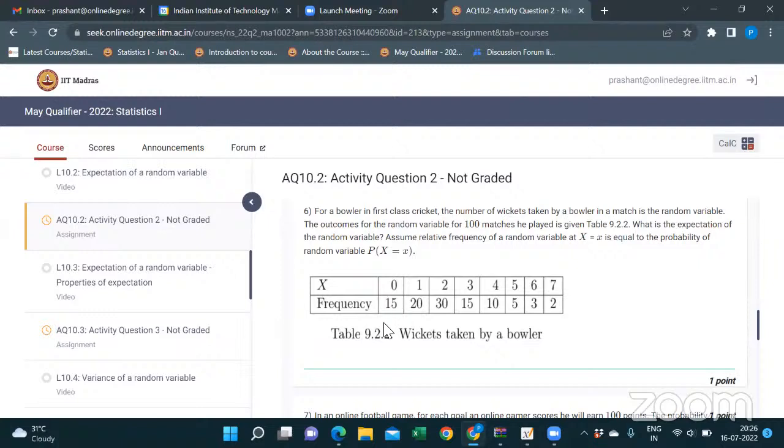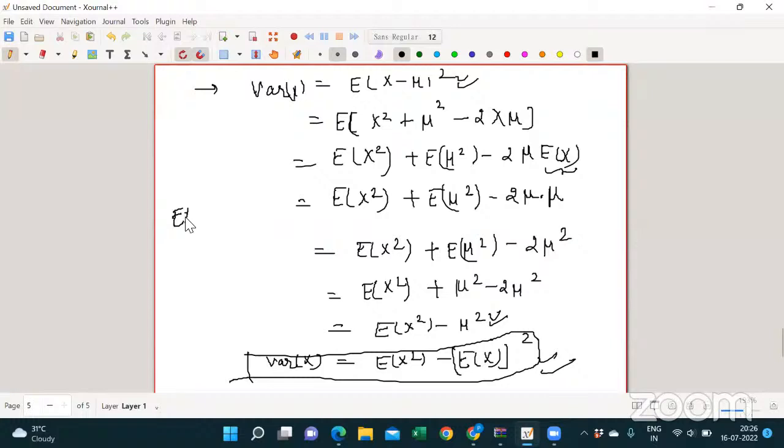What was your approach? 0 into 15 plus 1 into 20, then 2 into 30. No, that's wrong. In the second row, frequency is given, right? But in the question, how can you compute the expectation value? Summation of x into px, right?